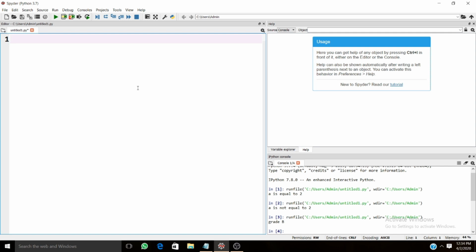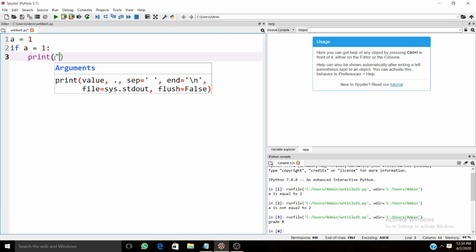Okay, first we will see what the if statement is. If A is equal to 1, then it should print a value. Let's see, what should I print over here. A is equal to 1.